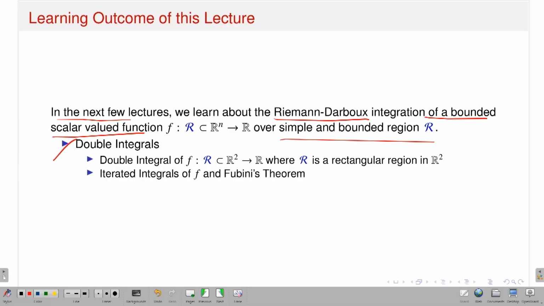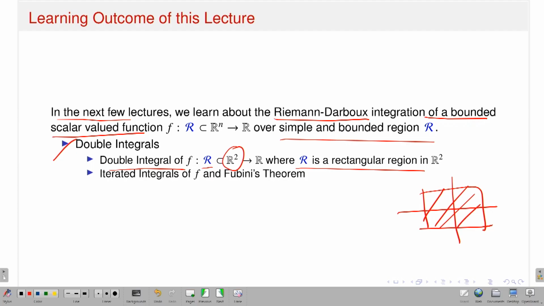For n equal to 2, that means a function from R2 to R, that is known as double integral. Double integral for functions f from some subset R of R2 to R, that means real-valued functions, where R is a rectangular region. That means I will have a region something like that, a very simple region. What will be the notion of double integral for this sort of function? Then I will introduce the notions of iterated integrals, and you will see Fubini's theorem gives connections between the iterated integral and the double integral.